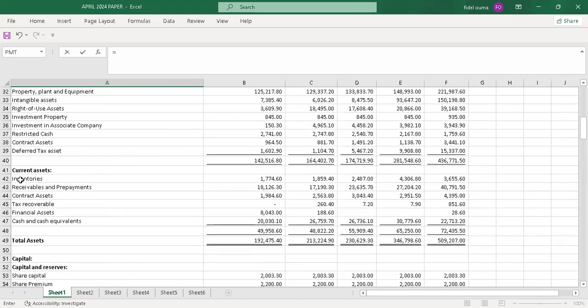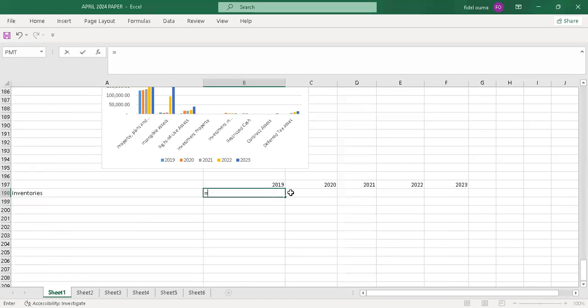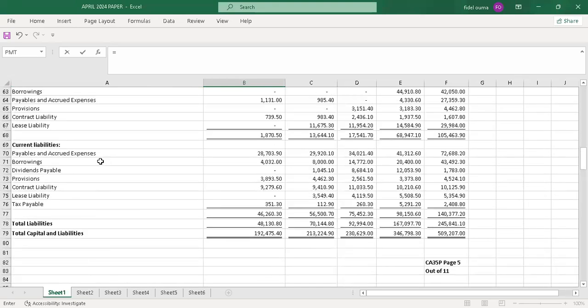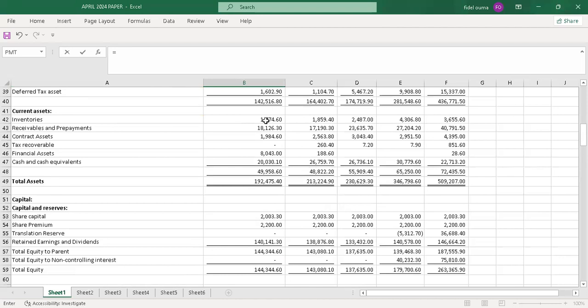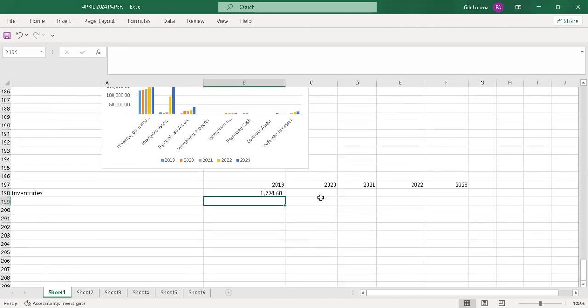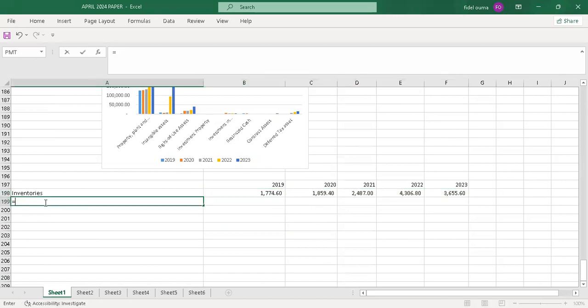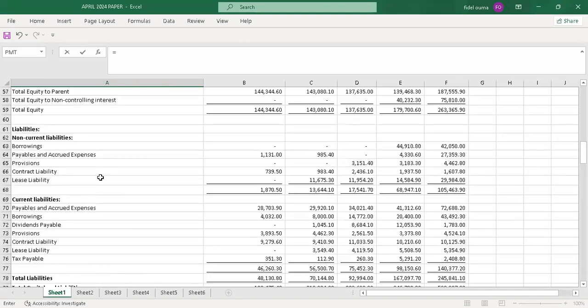Current assets, we have inventory. Let's start with the inventories. I'll pick for each year, then I copy. So I'll pick this, then I drag.